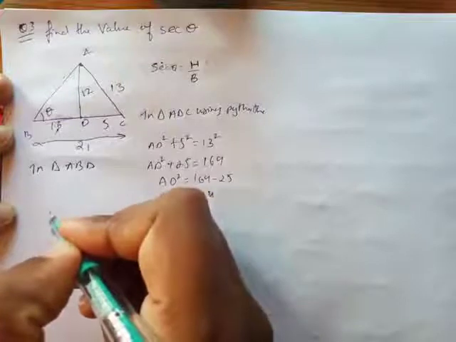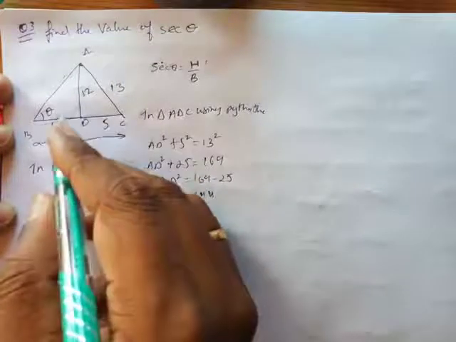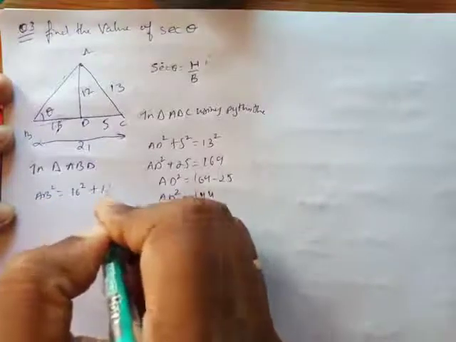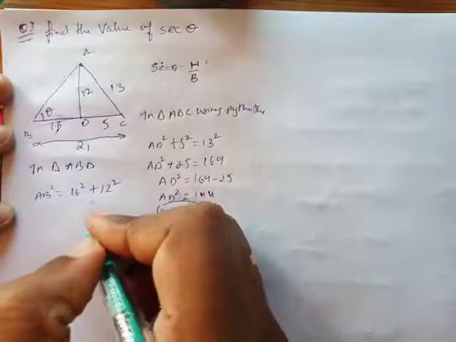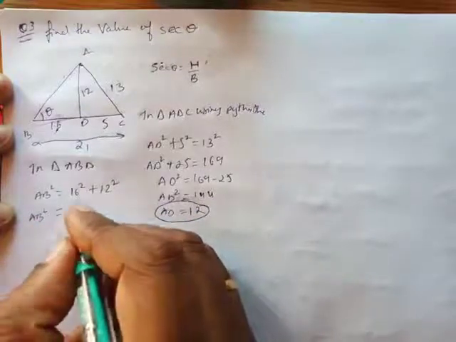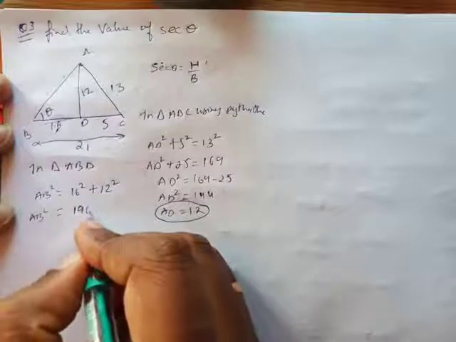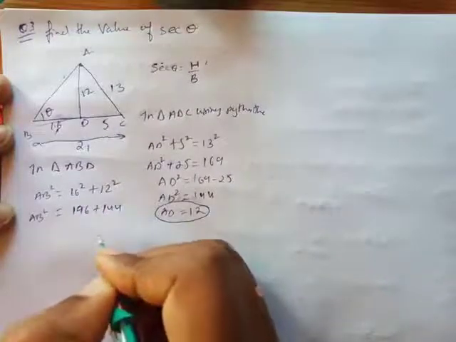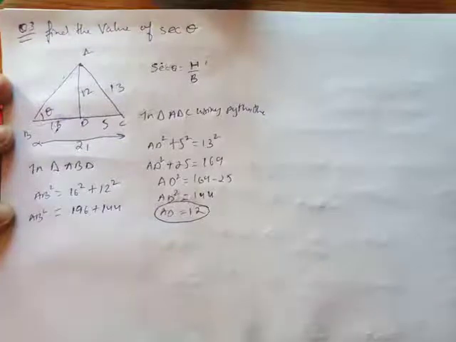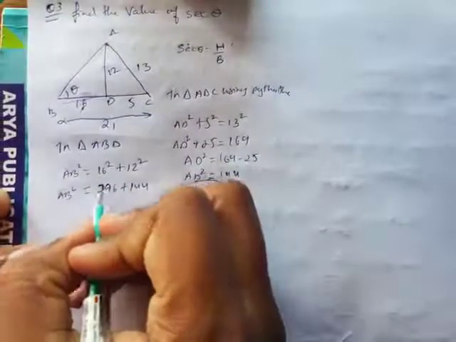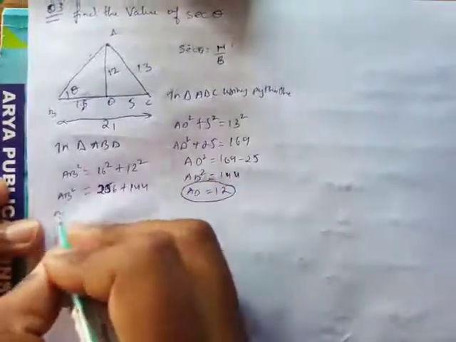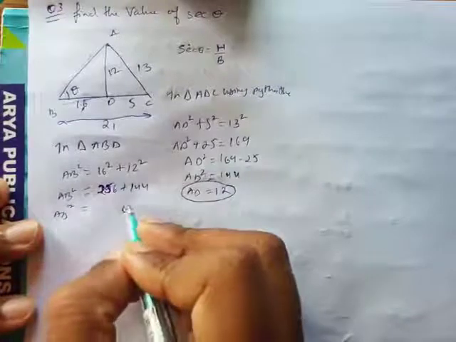If I'm looking in triangle ABD, using Pythagoras theorem again, AB square is equal to 16 square plus 12 square. And if I have to find 16 square, so 196 plus 144. And if I add both of them, what will I be getting? Sorry, this is going to be 256. And if I add both of them, AB square is equal to